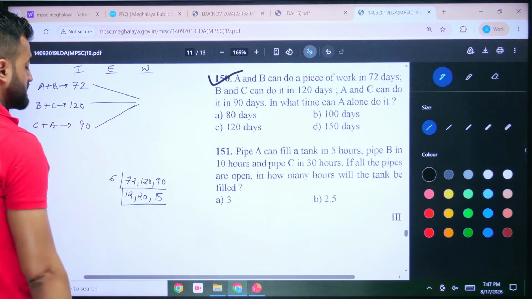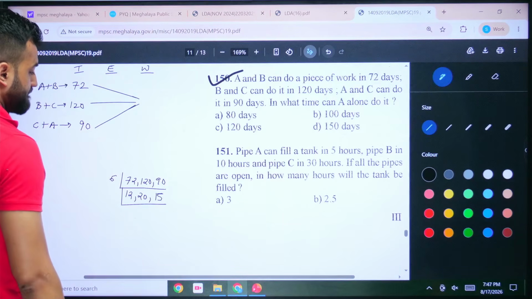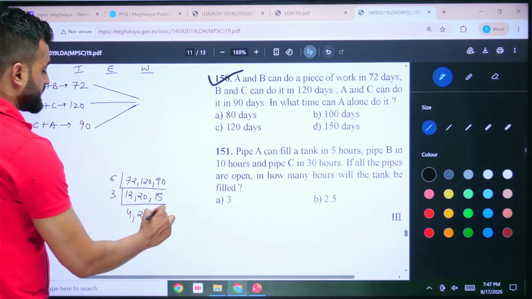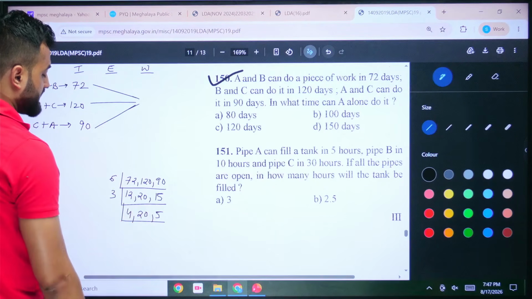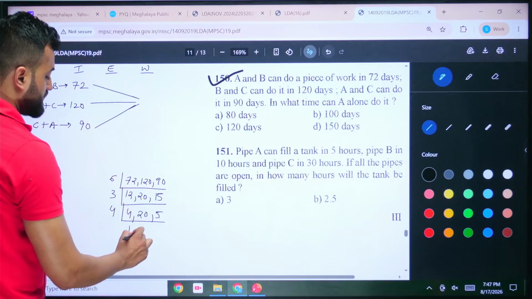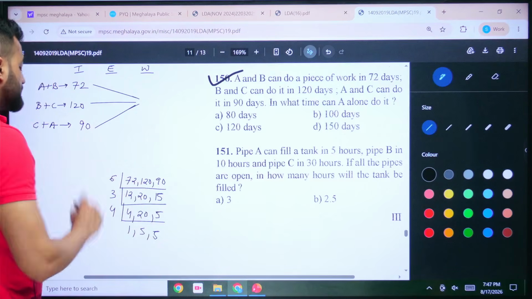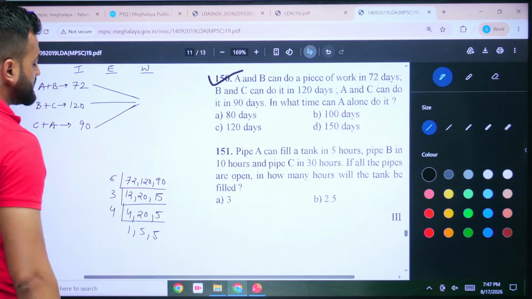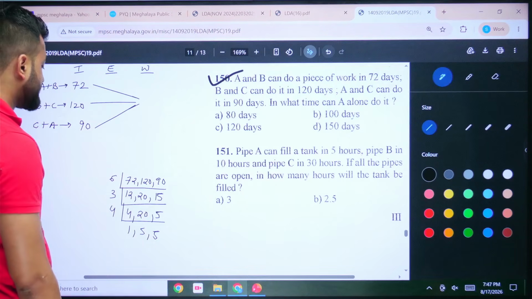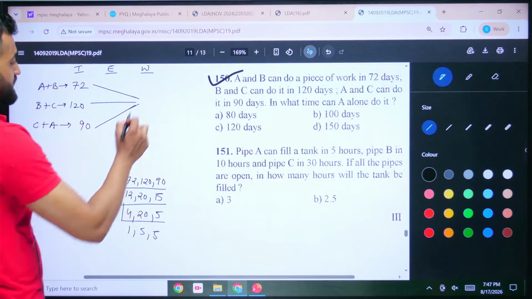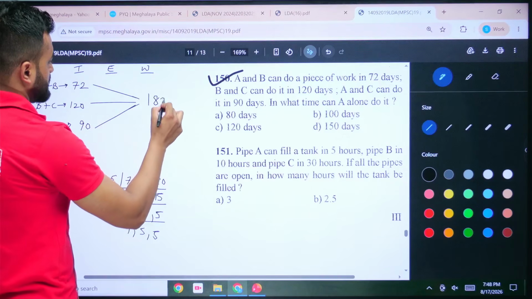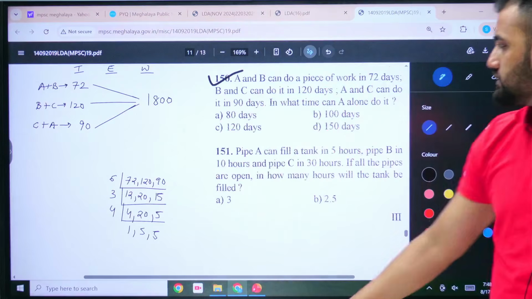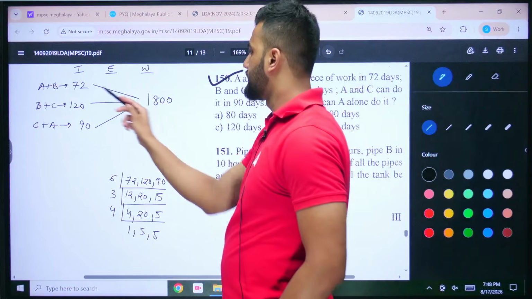Now I can take this also with 3. 3 4s are 12, 3 5s are 15. Yes. Next I can take 4, 4, 1, 5 and 5. That's it. This is your LCM. So just multiply 5 5s are 25, 25 4s are 100, 100 3s are 300, 6 is 1800. We have got 1800 as our total work.